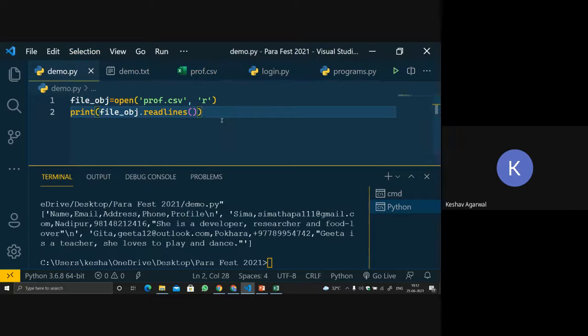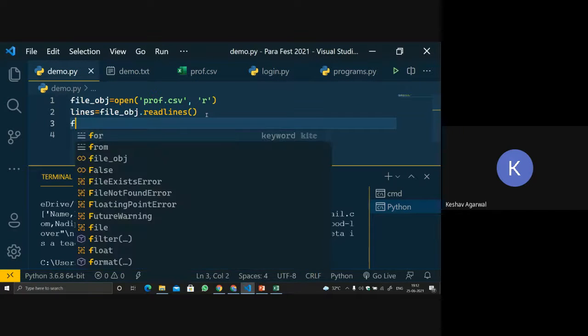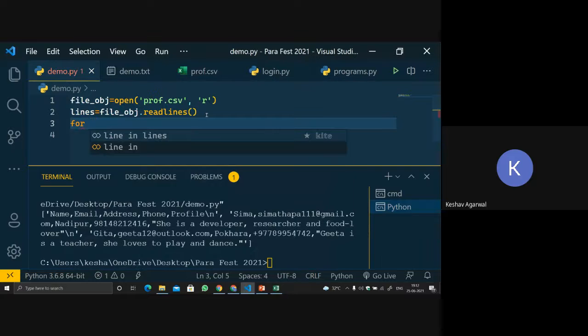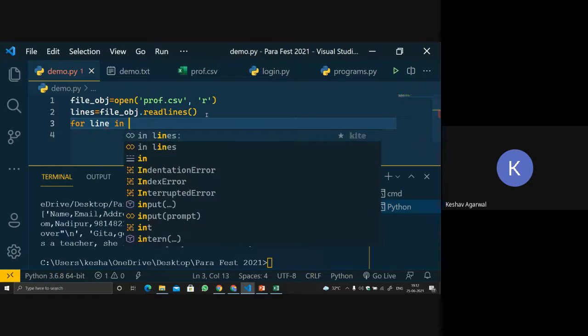So let's do one thing. We will use a for loop. Let's put it inside a variable, file object, let's say lines. We are using lines as the variable, and then for line in lines.